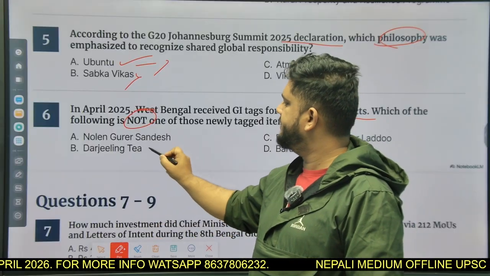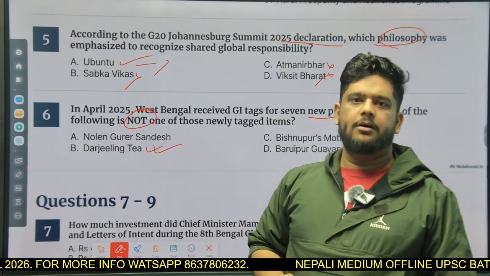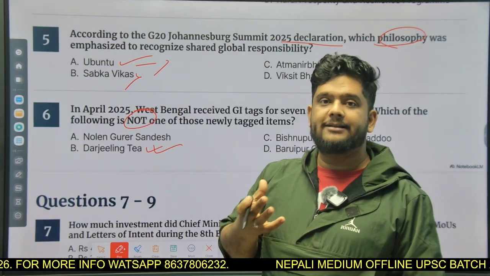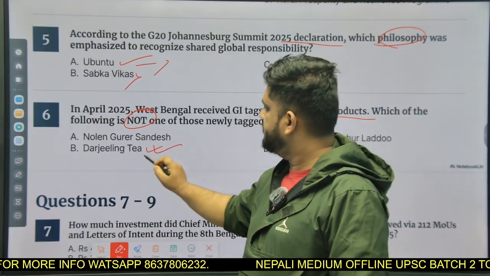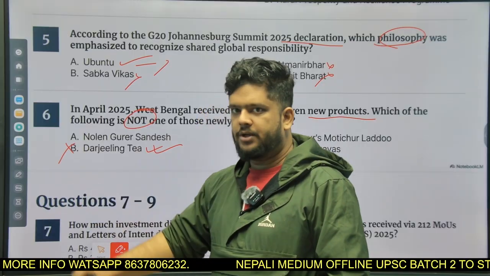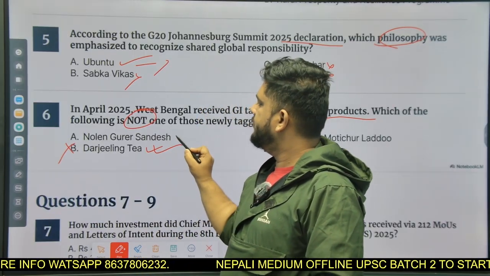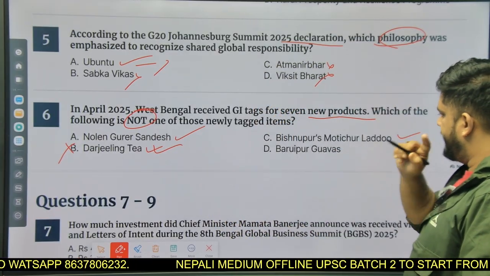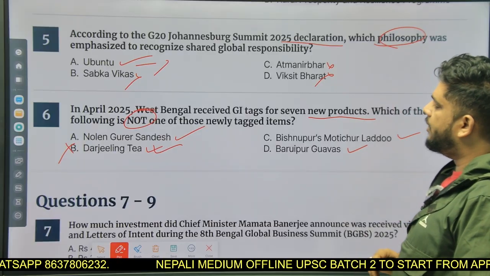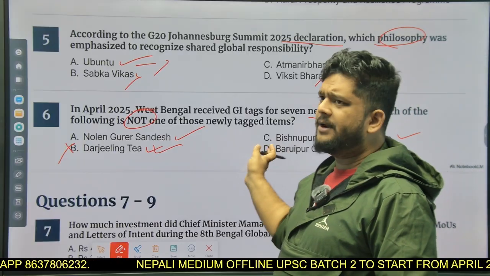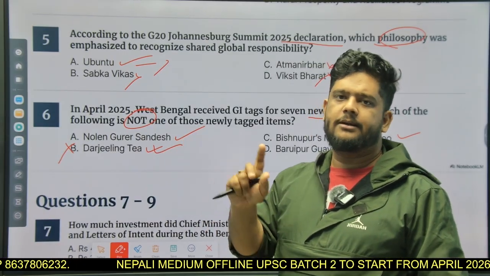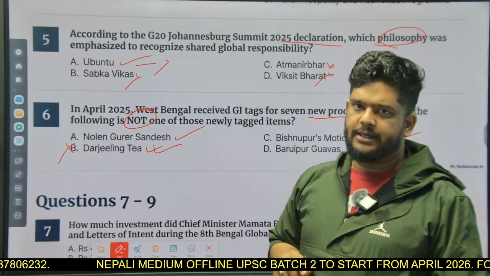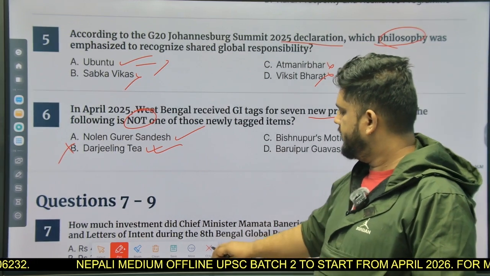We all know Darjeeling tea was the first product to get the GI tag, right? So Darjeeling tea did not get it in the year 2025, whereas Nolen Gurer Sandesh, Bishnupur's Motichur Laddu and Baripur Guavas got GI tags. And apart from these three, 4 more products got GI tags in the year 2025. Please remember those.